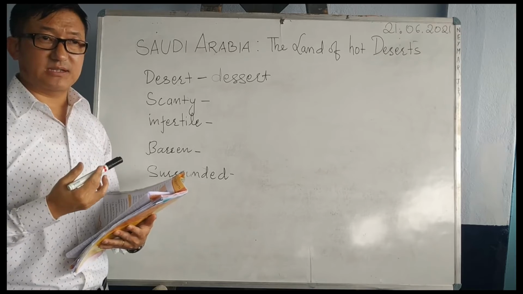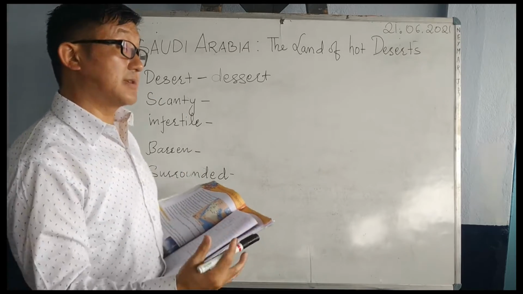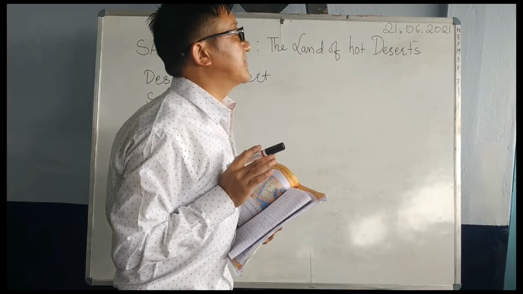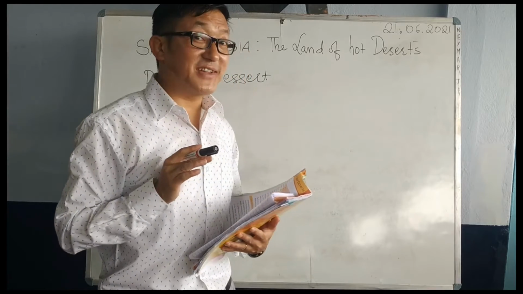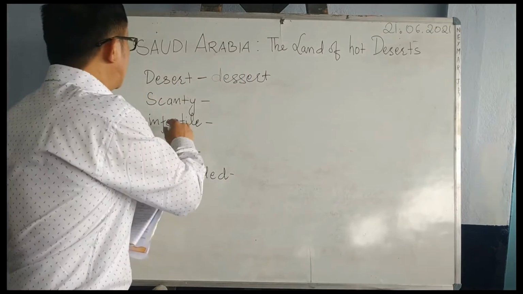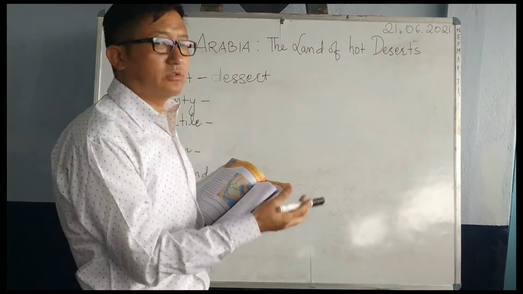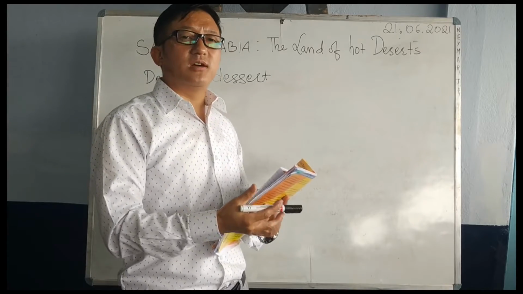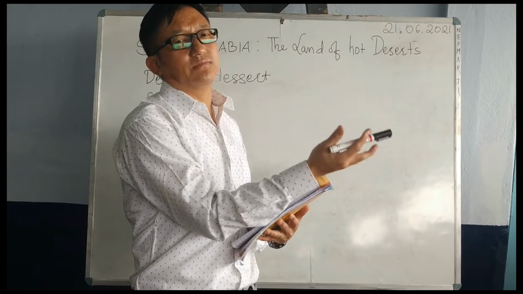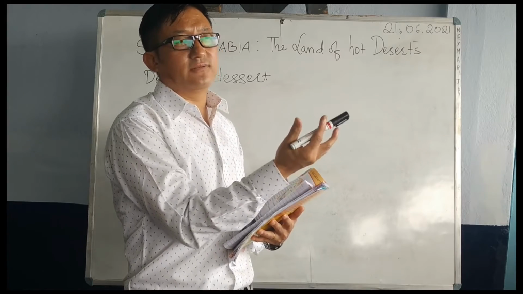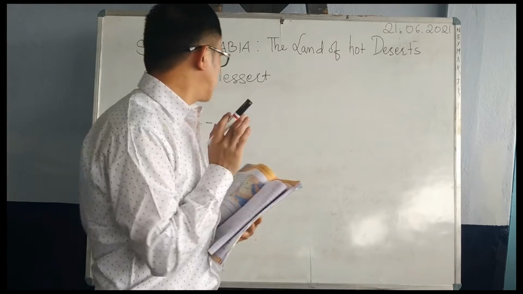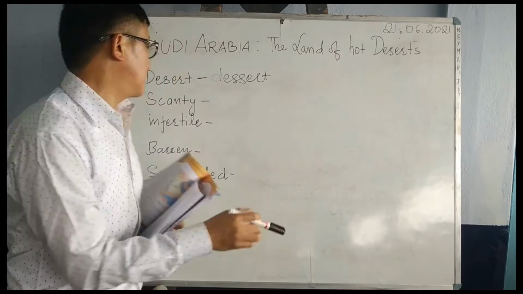Another word I have written here is infertile. Fertile means you throw one seed and it will grow nicely. Oh, this land is very fertile. Infertile means just the opposite. No matter how much manure or effort you put in, the seed will not grow in that mud, in that land, and you will not get the fruit. That's very infertile land. That's the meaning of infertile.